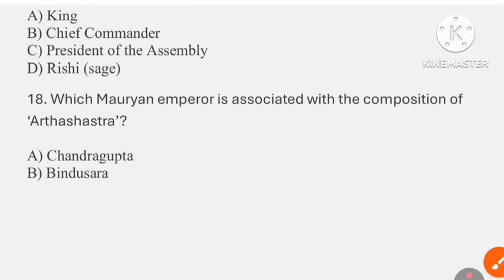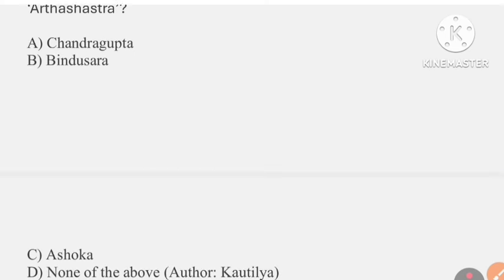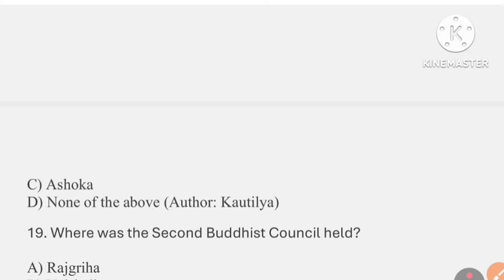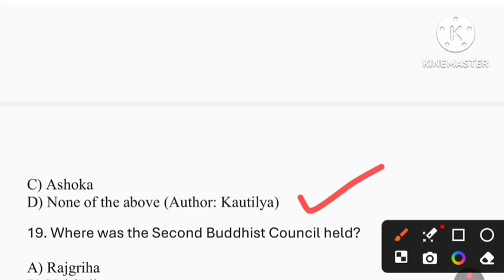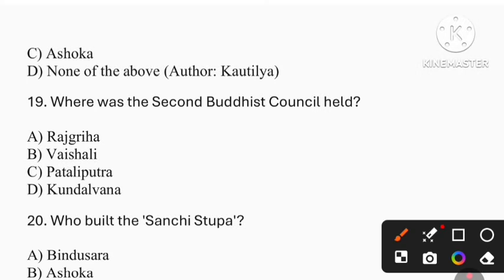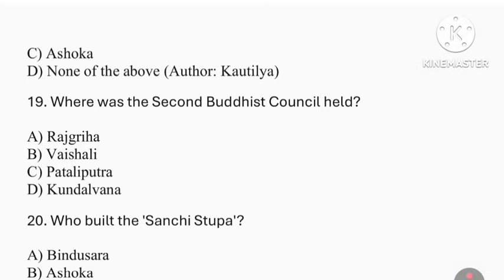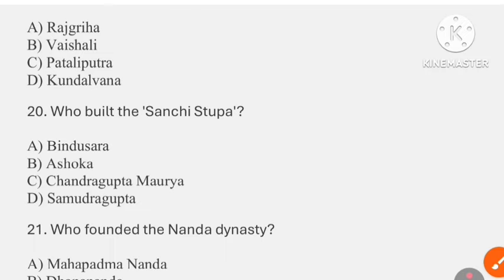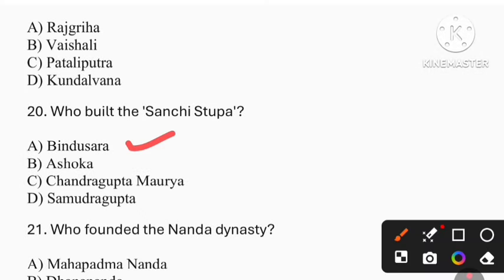Question number 18. Which Mauryan emperor is associated with the composition of Arthashastra? That is option D, none of the above, because the answer is Kautilya. Question number 19. Where was the second Buddhist council held? So the answer is option B, Vaishali. Question number 20. Who built the Sanchi Stupa? So the answer is option A, that is Bindusara.